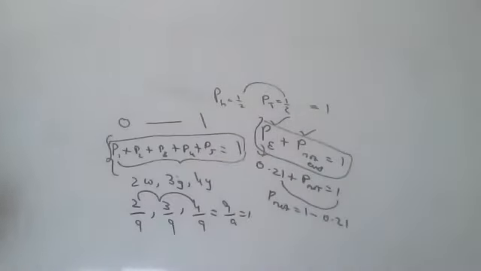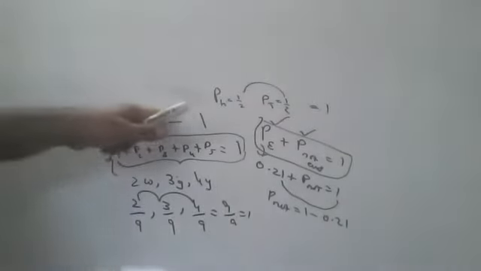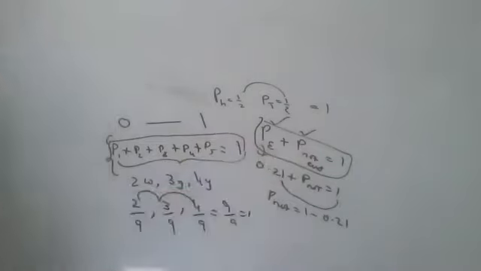Please keep writing, children. Don't sit idle. Keep writing. This formula: probability lies between 0 and 1. Probability of event plus no event is 1.